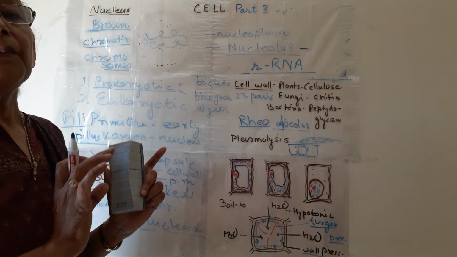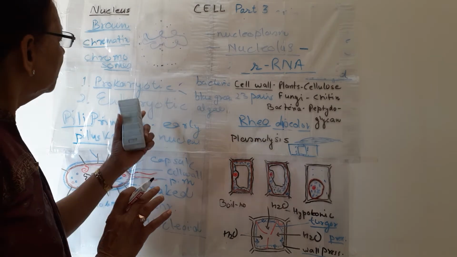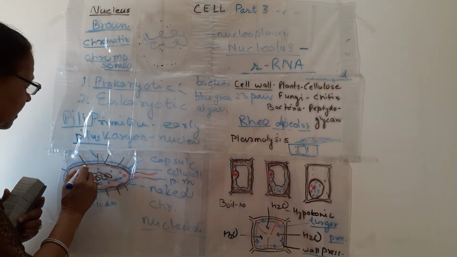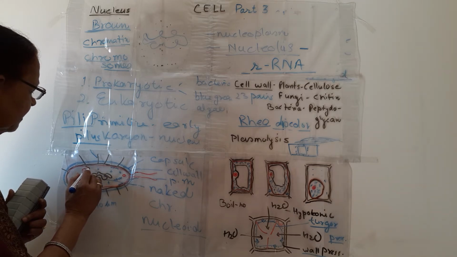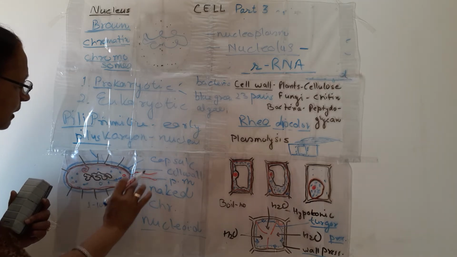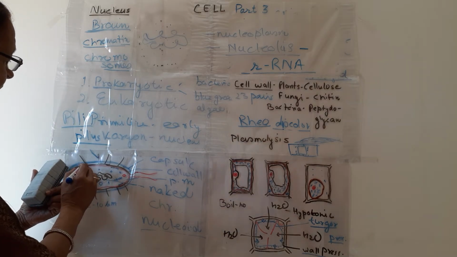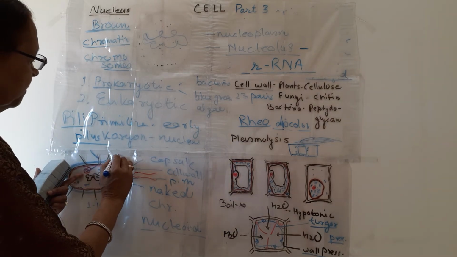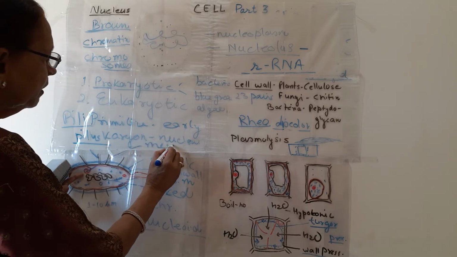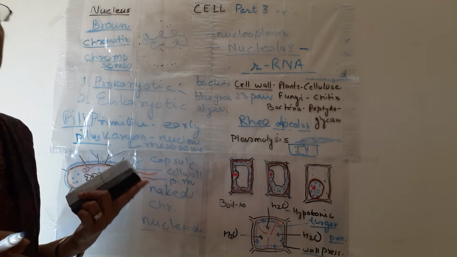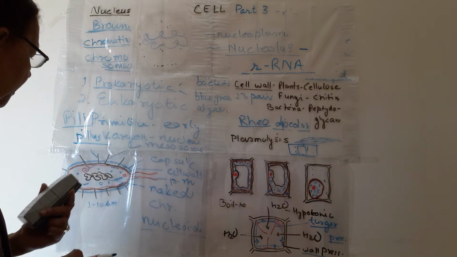So the work of these organelles is done by the plasma membrane. It has certain infolds at many places, and this infolding of the plasma membrane is known as mesosome. The mesosome works somewhat like mitochondria in eukaryotes.